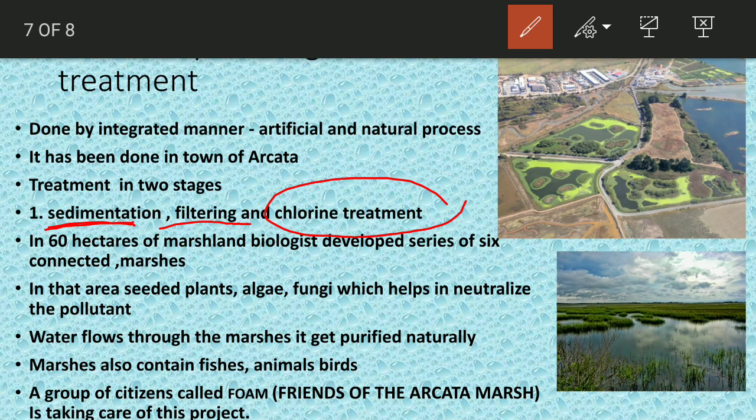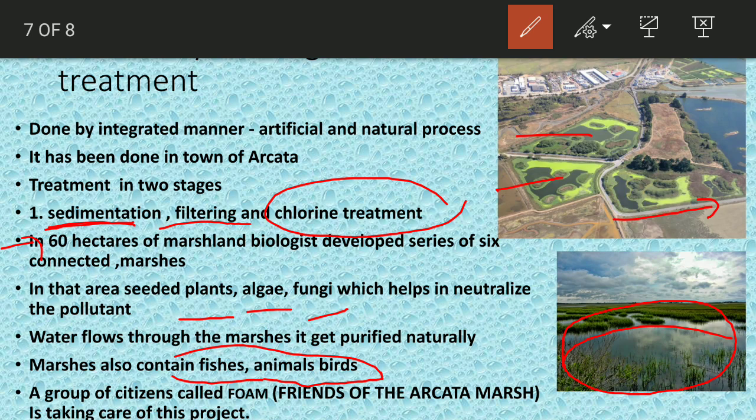Then after that they went for the second type of treatment, where you can see in this part they have added natural biological materials like plants, algae, fungi. What will they do? They will clean up naturally. They will neutralize all the pollutants present in the water. Finally, this treated water is allowed into the marshes. In the marshes you can see the plants as well as the water, and those marshes also contain fishes, animals and birds.